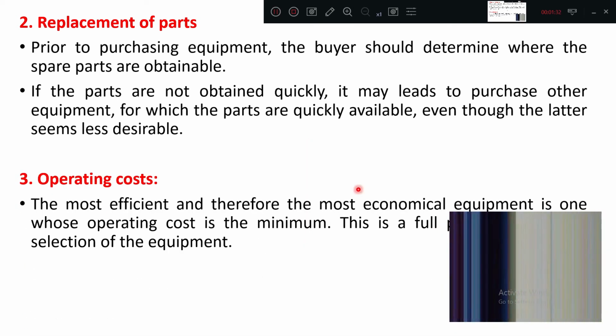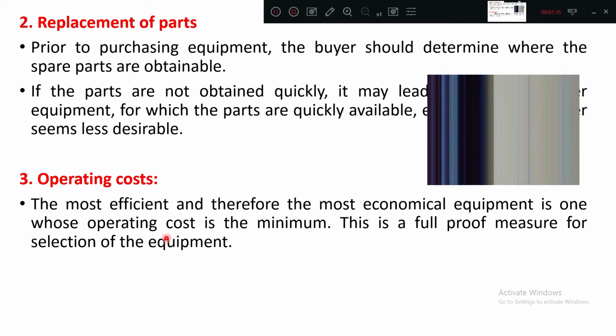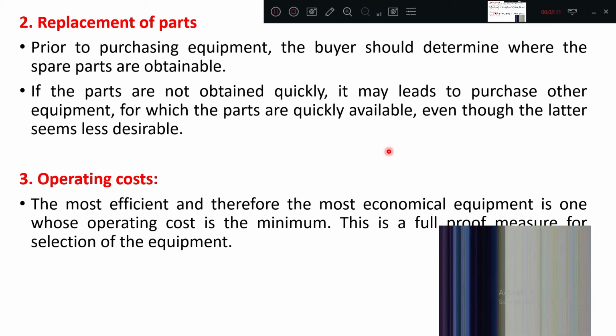Operating cost, what is this operating cost? Okay, the most efficient and therefore the most economical equipment is one whose operating cost is minimum. Means what? During its lifetime you should not give continuous repair kind of a thing. So that is why we call it the operating cost. Minimum diesel it should take, minimum spare parts it should consume, minimum breakdown it should give. So those are all called operating cost. This is a foolproof measure for selection of equipment. The equipment which gives the minimum operating cost should be selected. Okay.